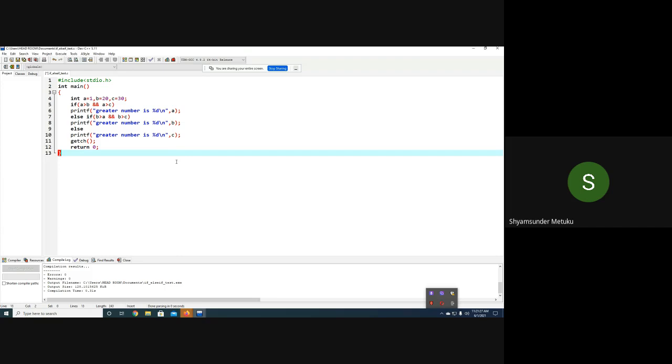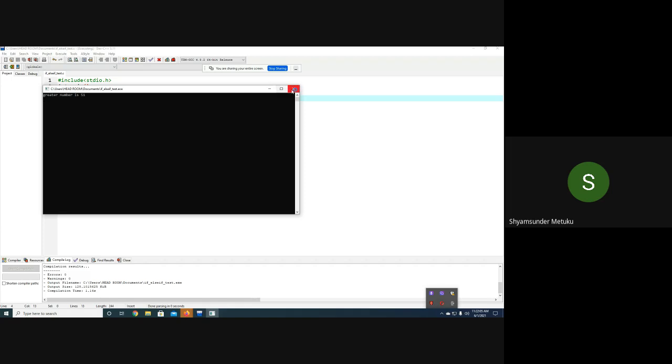Right now, in the previous case, which printf was executed? First one, second, or third one? You tell me. Third one. So now I wanted to verify the first one. To get the first one, what am I supposed to change? Which one must be the greatest number? A, is it not? Yes or no? Yes, sir. So by doing this, the first printf will get executed. Let us verify that also. Yeah, the greatest number is 51, perfectly okay.